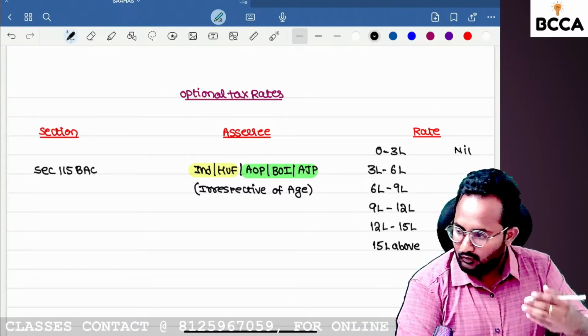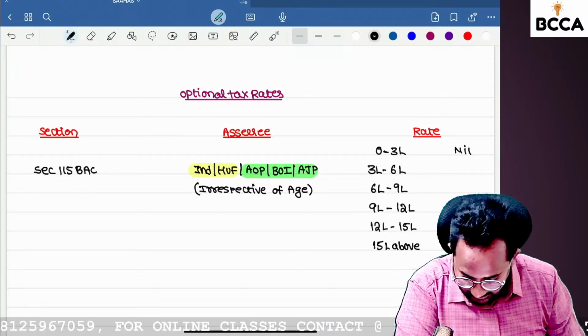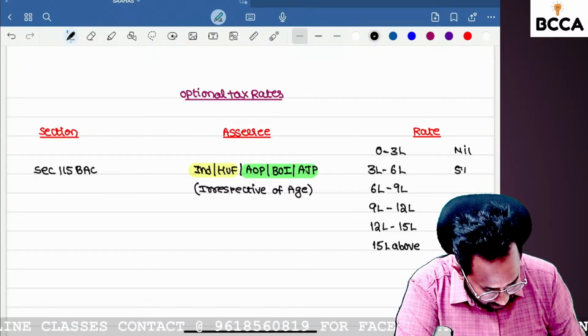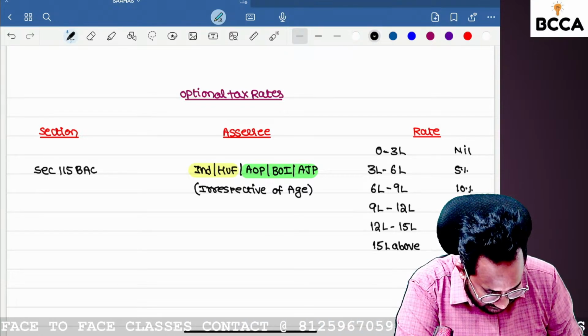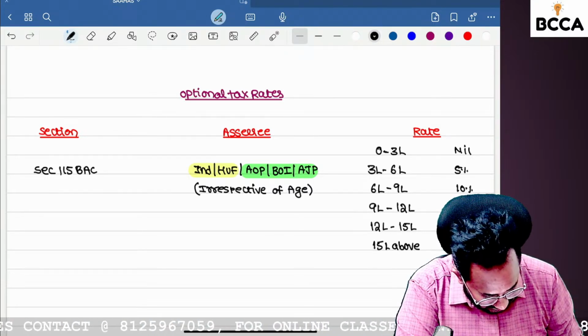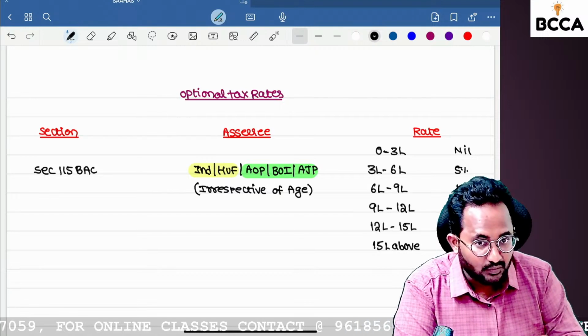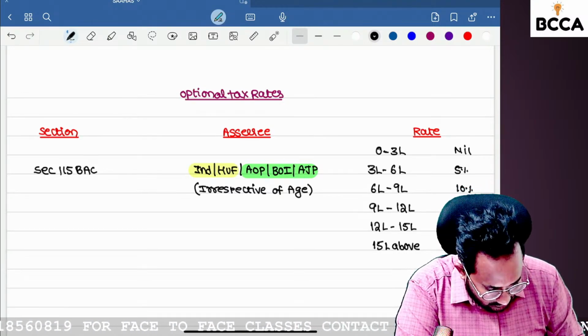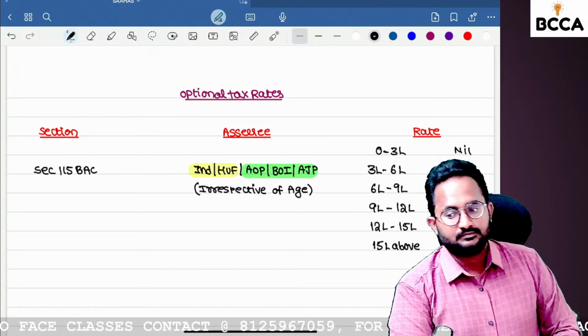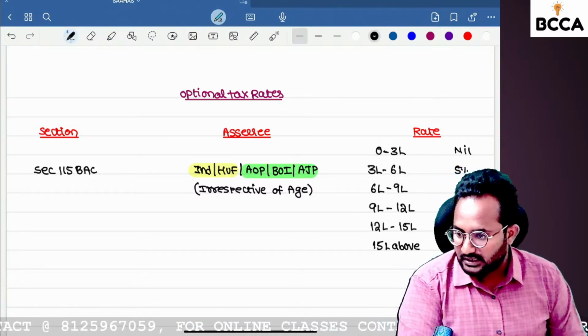So can you tell me how we are increasing the tax rate by 5%? 10%, 15%, 20%. There is no 25% here, directly 30%. So that also you should remember.